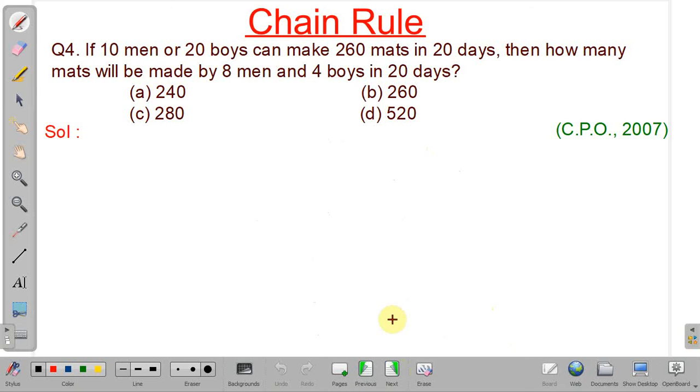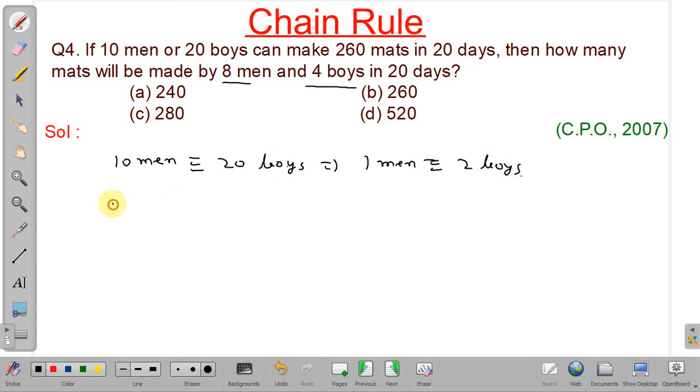See, in this problem what is given, 10 men or 20 boys can make 260 mats in 20 days. So we have to find how many mats 8 men plus 4 boys working together will make in 20 days. So it is given 10 men is equivalent to 20 boys, because both are making same number of mats in 20 days. It means one man is equivalent to two boys.